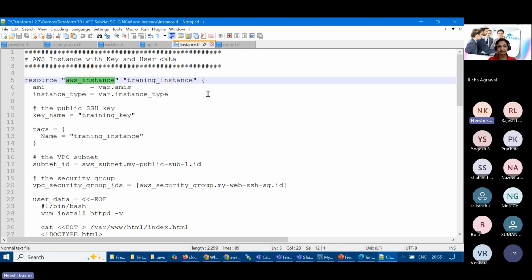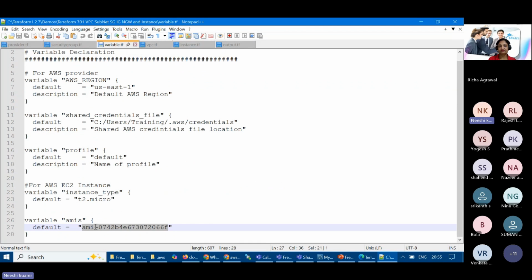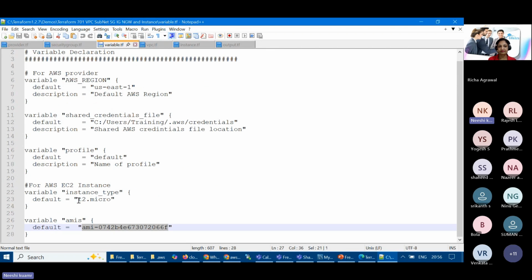So here we have the resource aws_instance, then what AMI we are using. You can see the variable for the AMI. An AMI is nothing but a plain OS, either CentOS, Windows or Linux, or any other operating system family, and it is predefined. It may be created by AWS or the cloud provider, or it may be a custom one, right? Then the instance type. We are using the smallest one, t2.micro, 1 CPU and 1 GB of RAM, right?